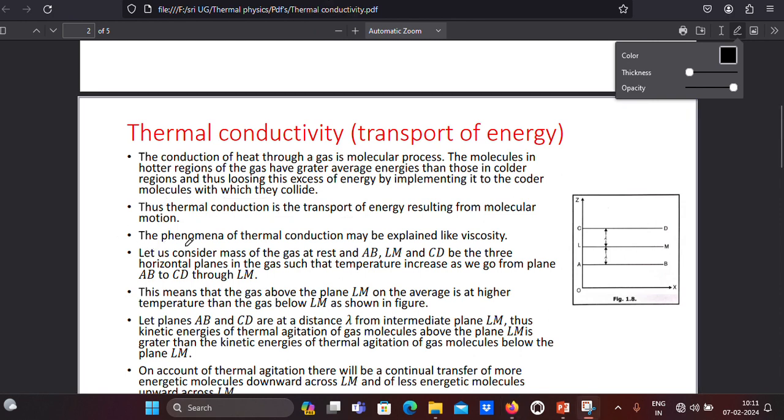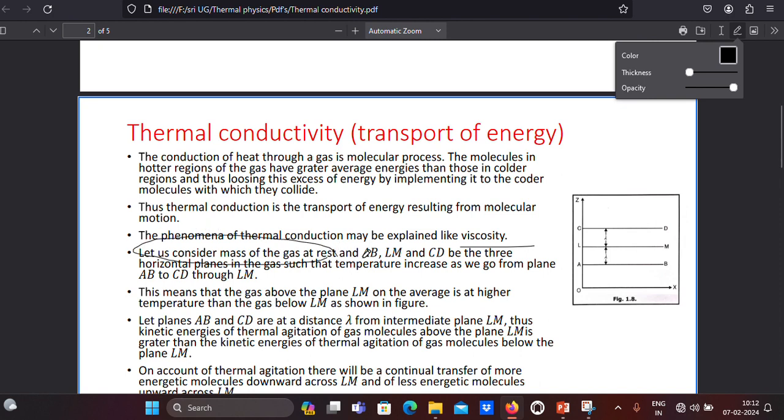Next, the phenomenon of thermal conduction may be explained like viscosity. I already explained viscosity and uploaded it along with transport phenomena. Let us consider a mass of gas at rest. At the beginning the mass of gas is at rest.